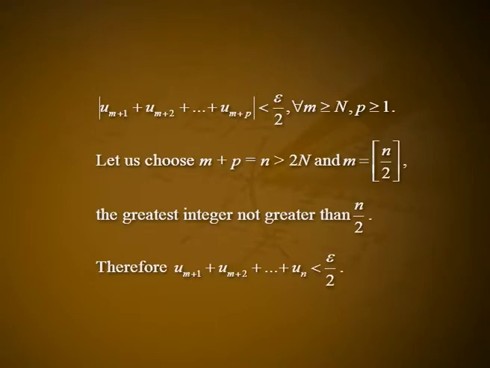Let us choose m plus p equal to n, which is greater than 2N, and m equal to the greatest integer not greater than n by 2. Therefore, u(m+1) plus u(m+2) plus etc. plus un is less than epsilon by 2. But summation un is positive monotonic decreasing.